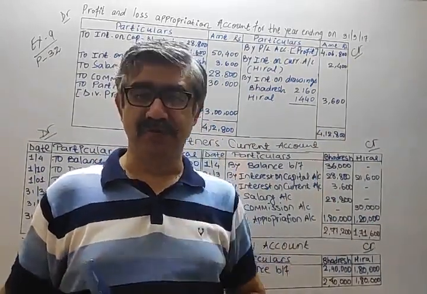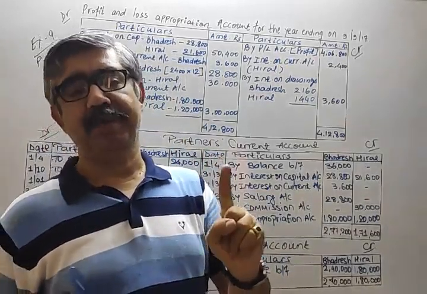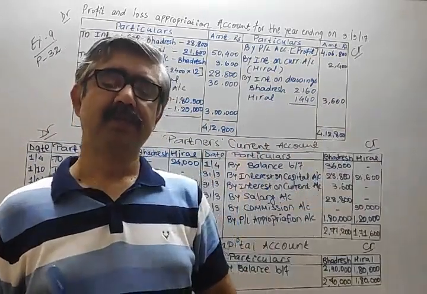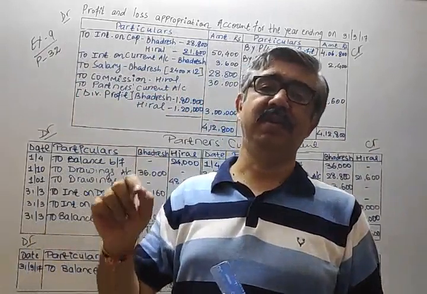So 2 clues, 2 keys: one, if the instruction is given that partners have decided to maintain their capital as fixed; second, if the current account balance is given in the question.